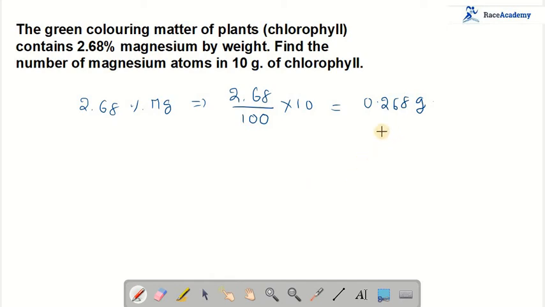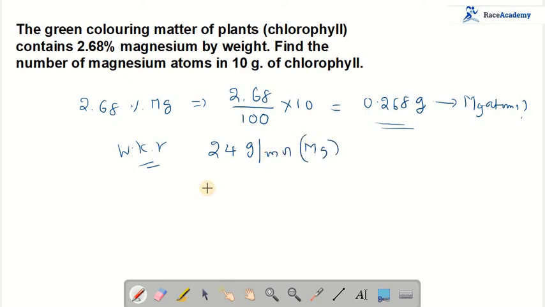That means in 10 grams, 0.268 grams of magnesium will be there. In this we have to find the number of magnesium atoms present in the 0.268 grams. But we know the molar mass of magnesium: 24 grams is the molar mass of magnesium. That means 24 grams contains 6.022 into 10 to the power of 23 magnesium atoms.